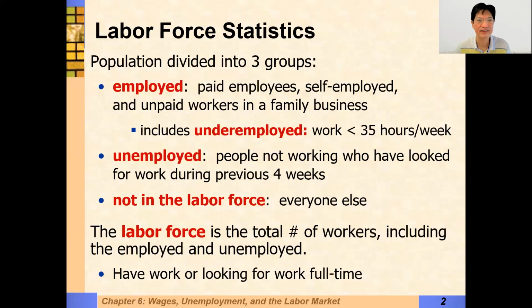Based on the answers to these questions, people are divided into three groups. If you answered yes to the question, were you paid for work, then you're put into the group employed. This includes people who are not necessarily paid for their work but were working in a family business. If you work in your family restaurant, you're not paid directly, but the profits from the restaurant support everyone, so you're considered employed. This also includes people who work very few hours a week. Maybe you only worked 2 hours last week. You're still considered employed as long as you are paid for work.